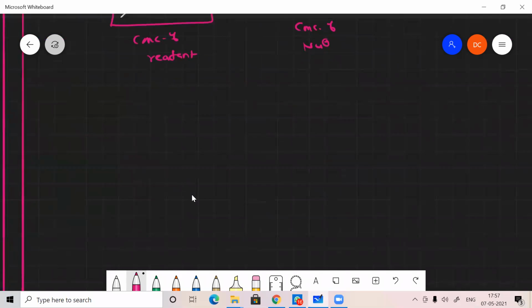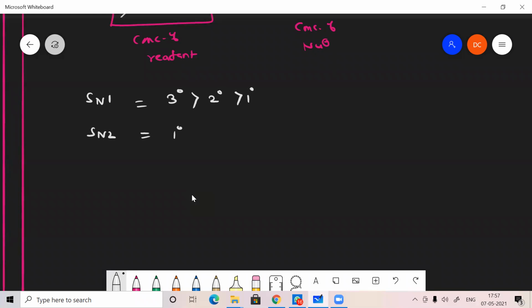One more thing, let me conclude. That is the SN1 reaction and the SN2 reaction. SN1, what is that? The 3 degree alkyl halide will be the faster one, because steric hindrance is a must here. That's why the 3 degree alkyl halide reacts faster, then 2 degree, then 1 degree. For SN2, steric hindrance should not be there. That's why we take 1 degree alkyl halide, then 2 degree, then 3 degree. But your question may arise: what about the 2 degree, sir? The 2 degree will have almost average reactivity in both SN1 as well as SN2.